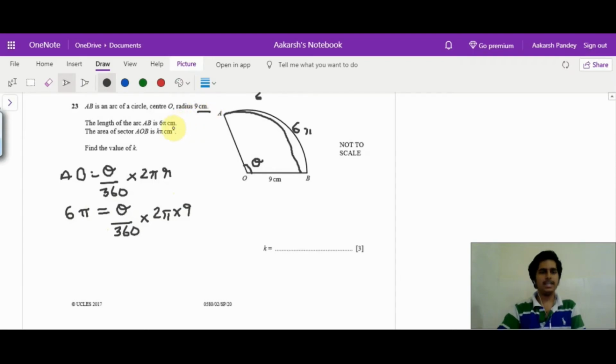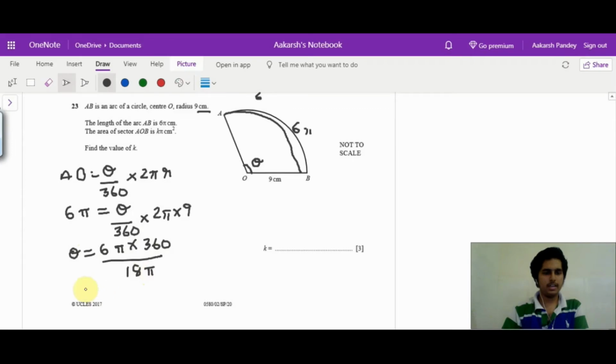We have centimeter and centimeter square, so no conversion to be done. Now to calculate theta, I have 6 pi times 360 divided by 18 pi, so I get theta to be 120 degrees.